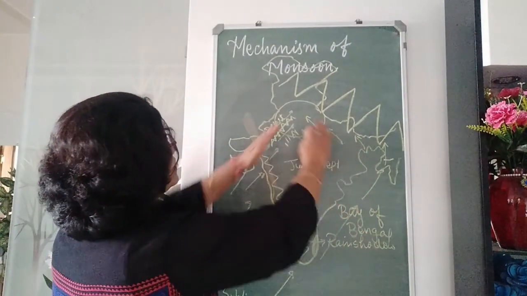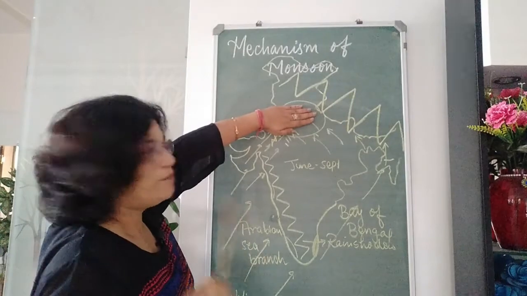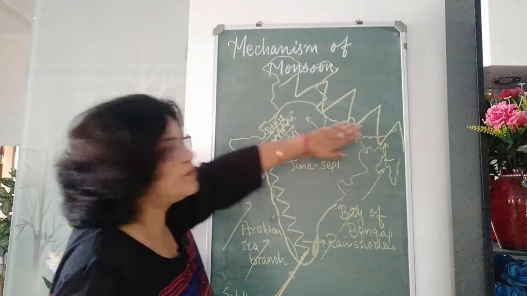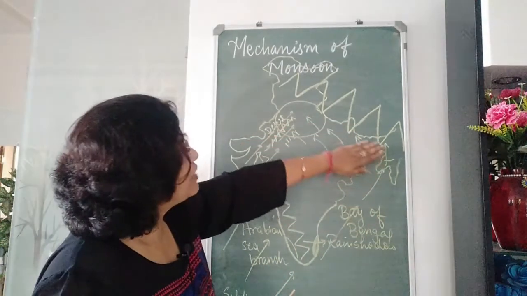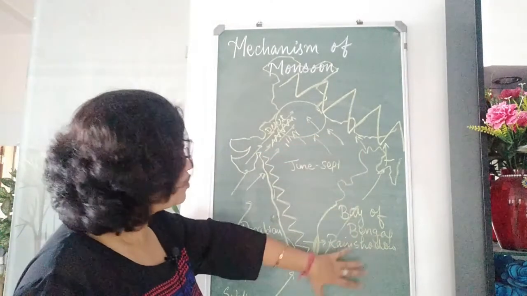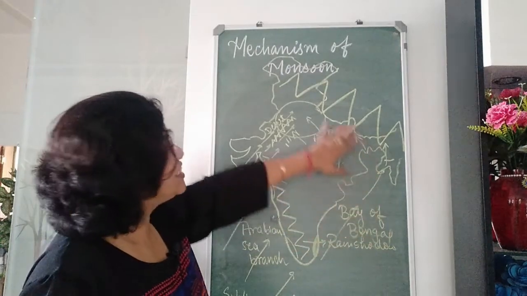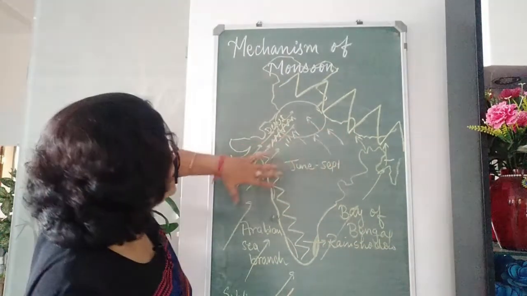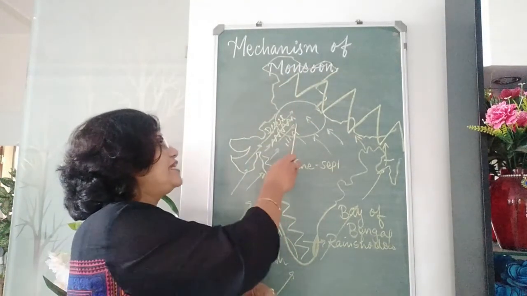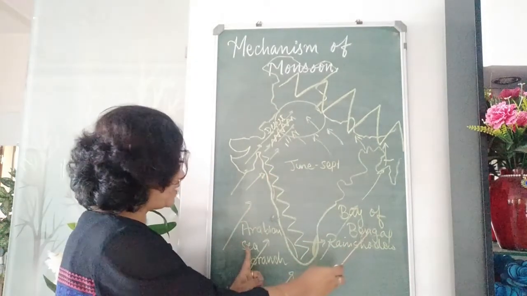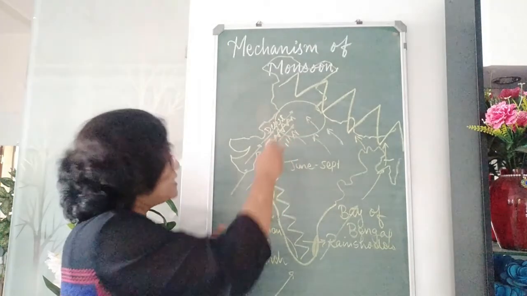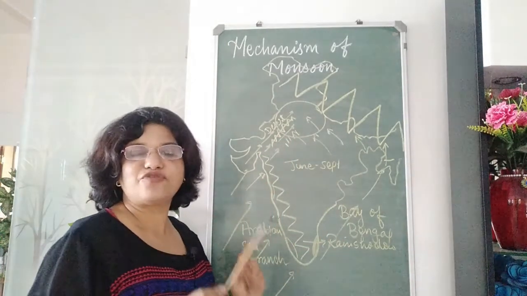From both the sides, this area is receiving rainfall, but it receives very less rainfall because on its way it loses the moisture, because after coming to the land the winds do not get to collect moisture. The moisture that they have collected from the ocean, that is the moisture that they shed on this land. So, gradually by the time they reach here, they do not have enough moisture to shed, and that is why this area, even though receiving rainfall from both the branches, Arabian Sea and Bay of Bengal, it receives very less rainfall. And this is the whole procedure of the mechanism of monsoon.